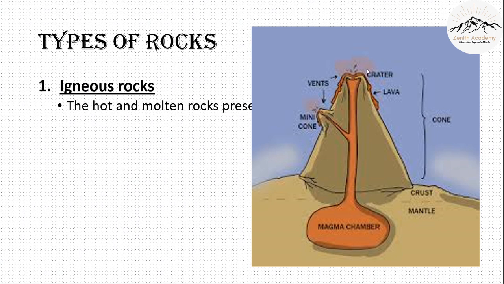Molten magma that's flowing is called lava. We have learnt about volcanoes in our chapter Natural Disasters. So to learn more about volcanoes and how this works, please go to that chapter. So here magma will come out in the form of lava, and when this lava cools down, it will give rise to igneous rocks.